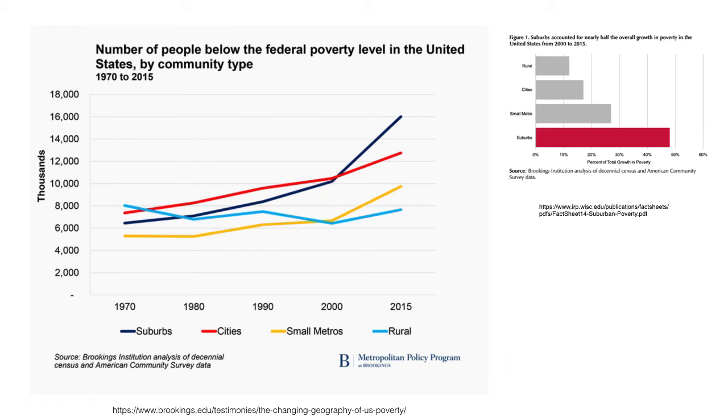So finally, there's one more important point about the geography of poverty to make for now, and that's the suburbanization of poverty. This is now a trend nationwide. In fact, the fastest growing areas of poverty in the United States are the suburbs. Think about what this might mean for service delivery, say. How might getting food and services be different if most poor people live in suburbs rather than in central cities?